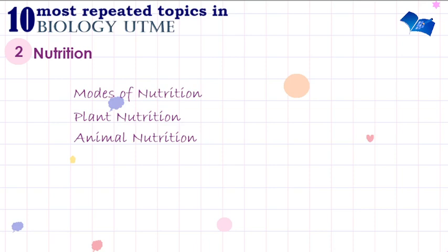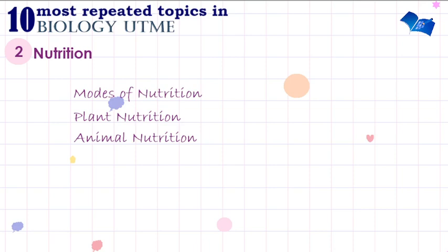We look at the mammalian tooth. Look at the structure, the types, and the function of the tooth. We look at alimentary canals of animals. Look at nutrition processes, which involve ingestion, digestion, absorption, and assimilation of digested food. So these are very, very important subtopics under the topic nutrition.